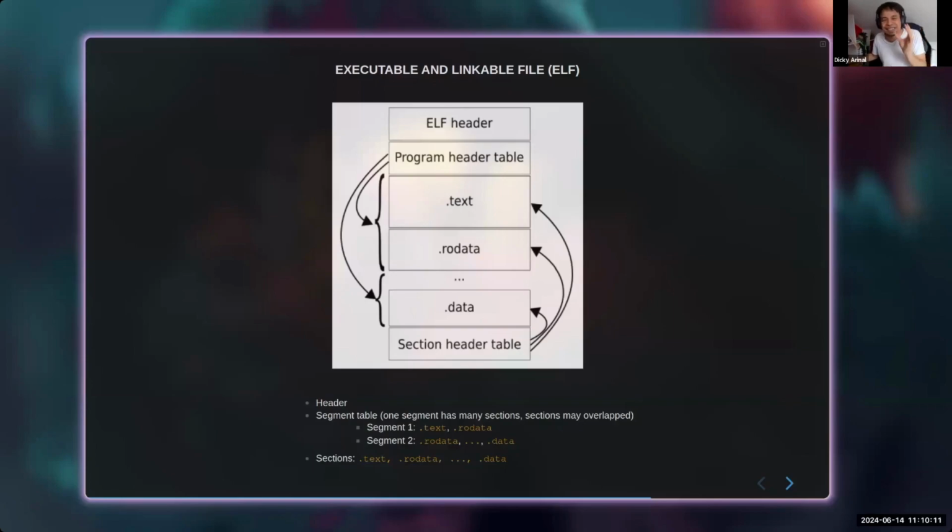I will also tell you what these names are. .text means instructions, it contains instructions. .rodata means read-only data. .data means global variables, basically. But in a segment, we don't have a name. We only have where the segment starts and where it ends.